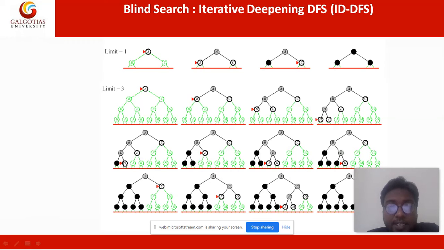Since both the children are colored, we go to D. So D is colored. But B's children, D and E, are not both colored, so it goes to E. We find J and K colored, then E is colored. If D and E are both colored, then B is also colored. Now the left part is colored, but C, the right part, is remaining. So we go to C, then F and G. We go to F, L and M, and we color it iteratively.